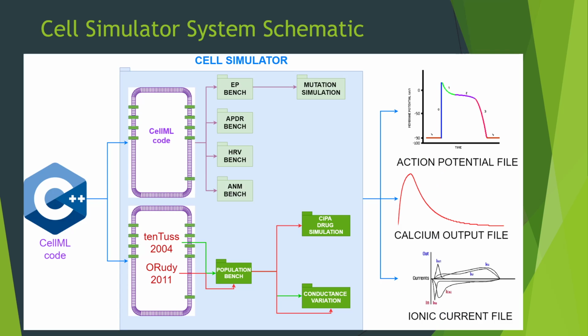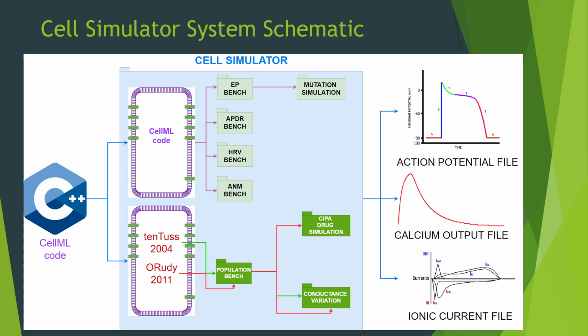After the CellML files have been made into C++ code, now the cell models can be incorporated into our simulator program. The slide that you are seeing right now is the schematic of the cell simulator program. The CellML code is included inside the simulator program, and several simulation protocols have been developed based on the CellML code.